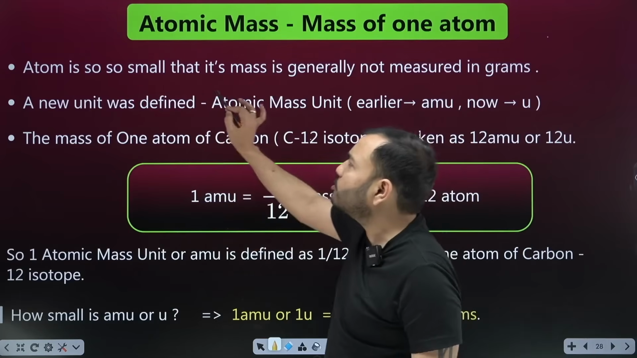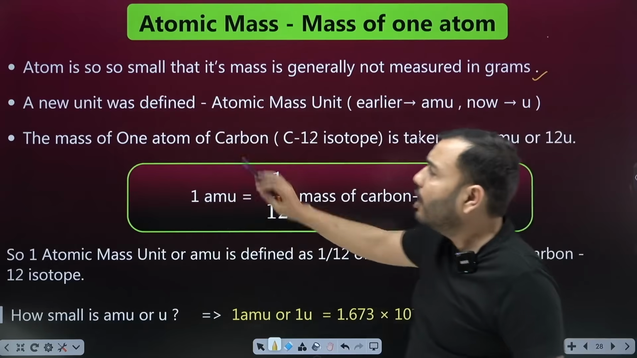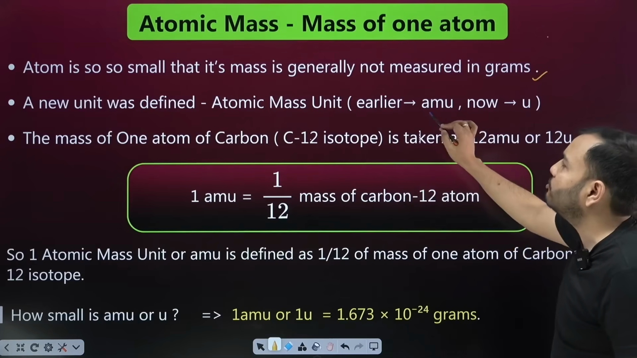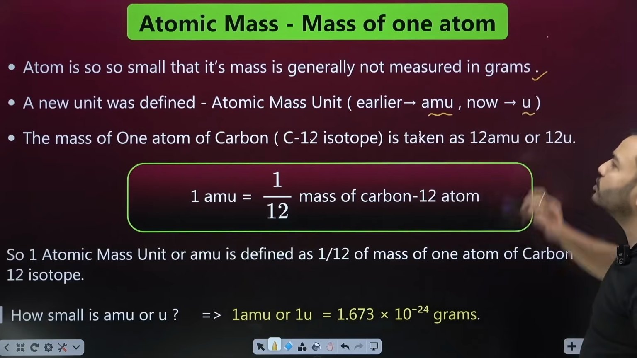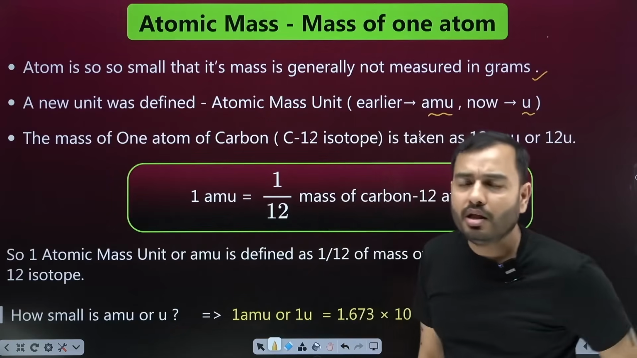An atom is so small that its mass is generally not measured in grams. A new unit was defined, the atomic mass unit. Earlier, its symbol was AMU, and now it's written with only U.